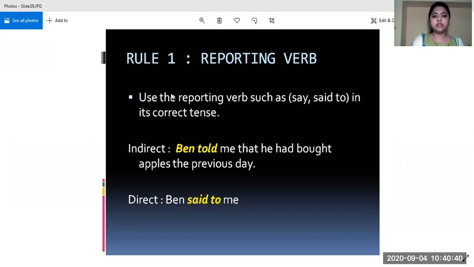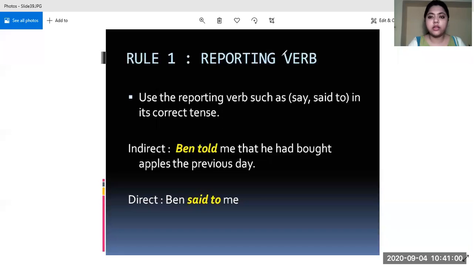Now, rule number 1 is reporting verb. So when we encounter an indirect speech, we have to change its reporting verb to say or said to. In the direct speech, we were changing these words into told, or changing according to the mood of the reported speech. And now the reverse of it is very simple. We just have to convert every reporting verb into said to. Okay, so I have taken just one example and I'll make you understand with the help of this example only.